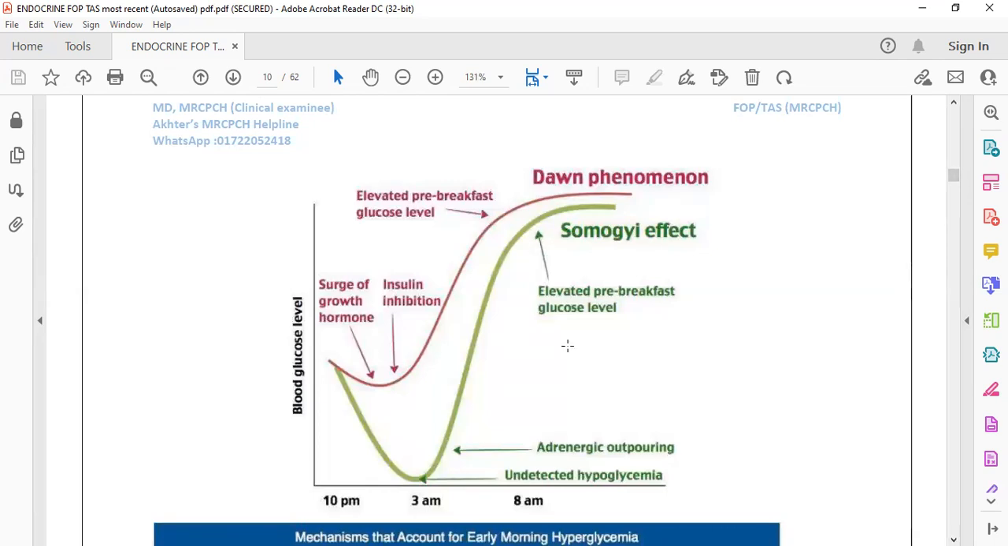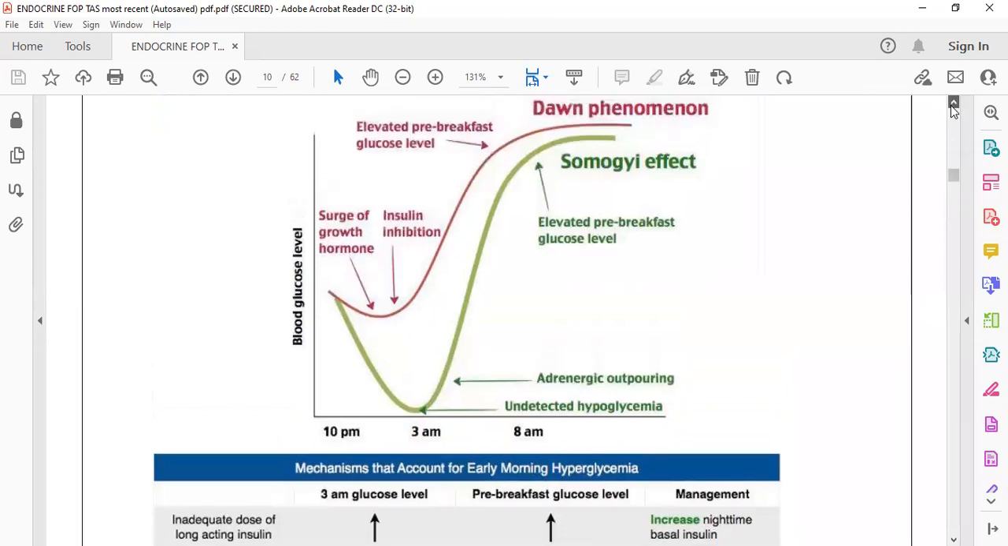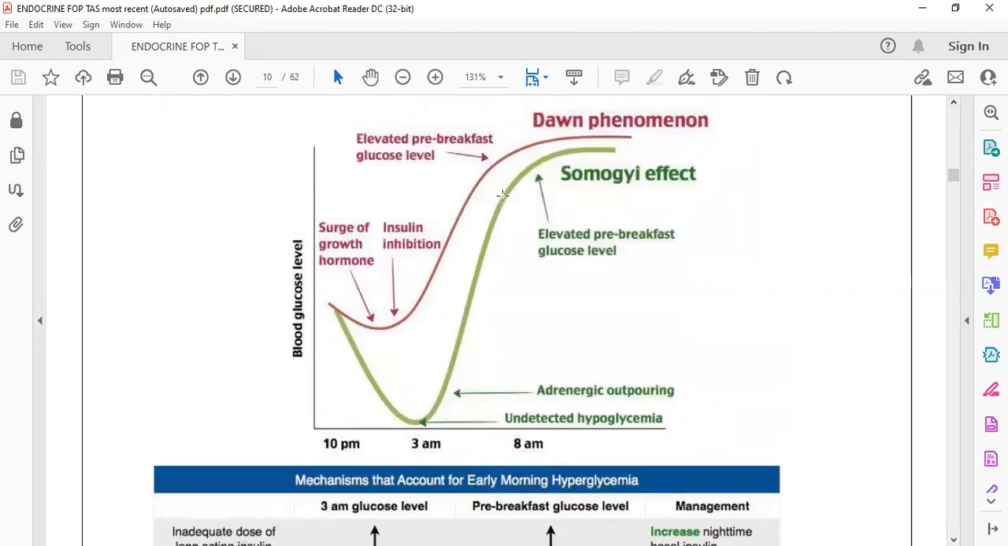Both have hyperglycemia in the morning. You see, both have hyperglycemia in the morning, whereas Somogyi has hypoglycemia late at night, around 3 a.m., midnight. For the dawn phenomenon, there is still a hyperglycemic condition. So dawn always has a hyperglycemic condition, no hypoglycemia, but Somogyi has hypoglycemia followed by hyperglycemia. Do you understand it? Please let me know.